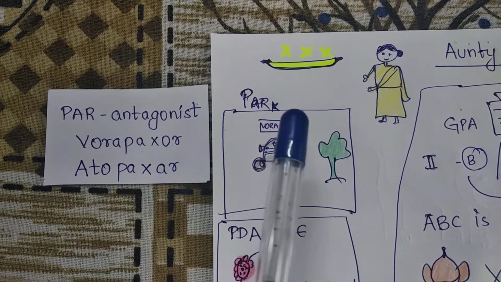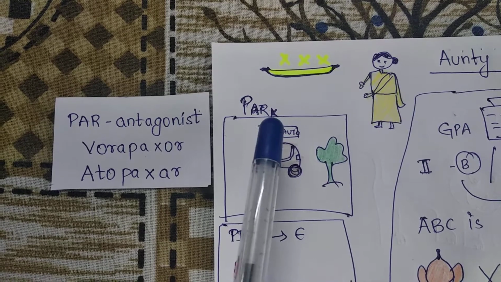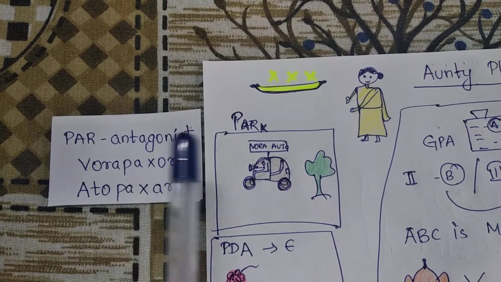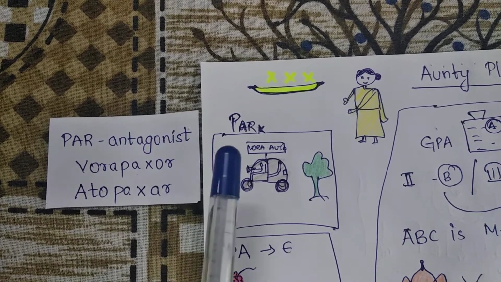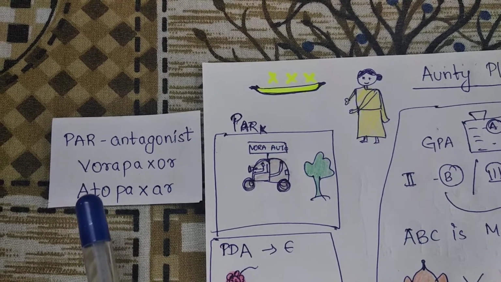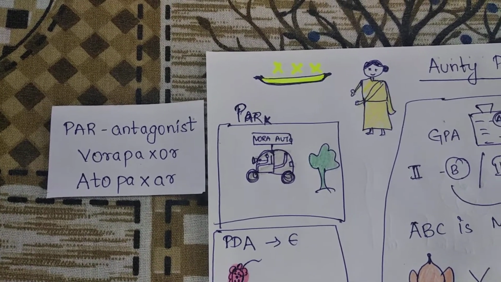the park signifies PAR. K is antagonist. It resembles a cross. So antagonist. PAR antagonists are Vora, Vorapaxar, and Auto will give us Atopaxar. So these are the drugs under PAR antagonists.